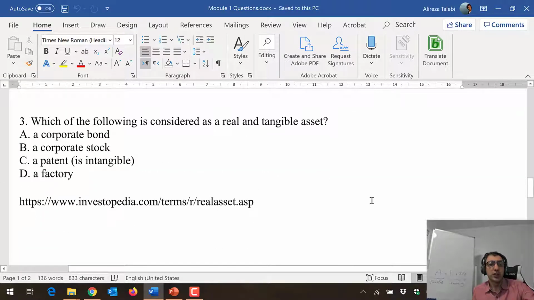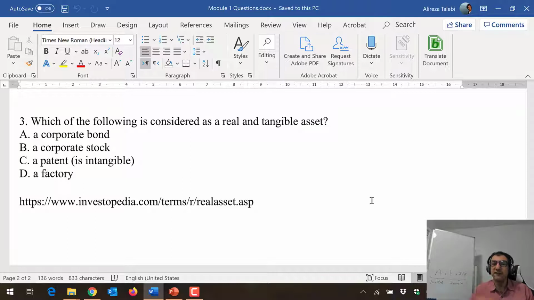The third question, which of the following is considered as a real and tangible asset? So we talk about the differences. This time you're looking for a real asset, which means in nature they have value, and also tangible, so you can feel them, you can touch them. A corporate bond, a corporate stock, those are both financial assets.